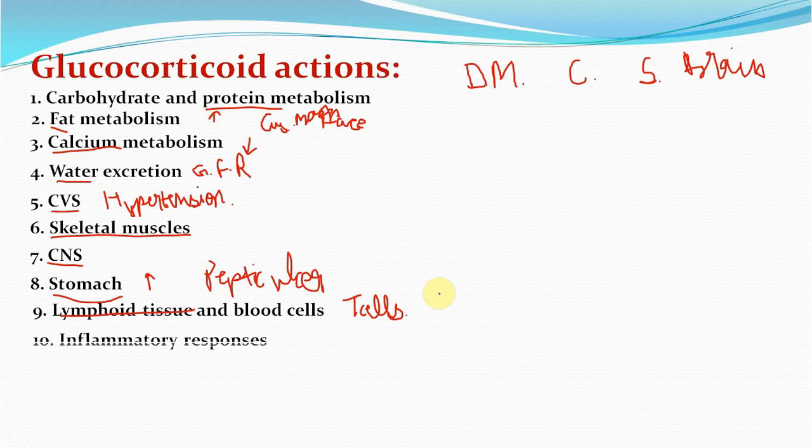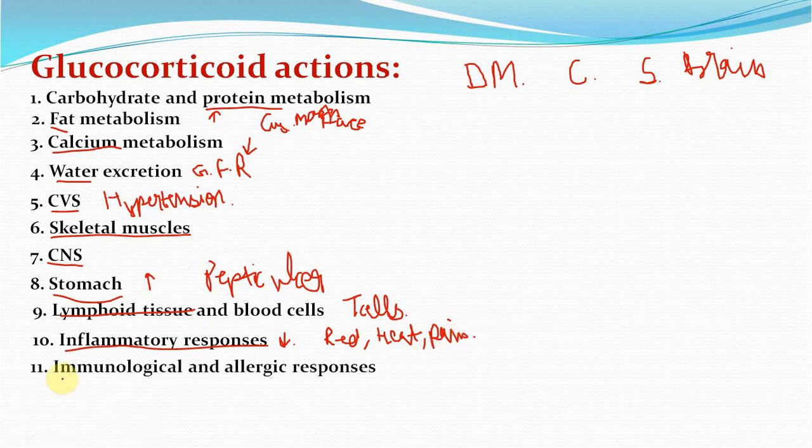Inflammatory response is suppressed by glucocorticoid. They basically suppress the cardinal signs of inflammation, that are redness, heat, swelling and pain, but they do not remove the cause of inflammation. Immunological and allergic response. Glucocorticoid impairs immunological competence. They cause greater suppression of cell-mediated immunity, which is the basis of use in autoimmune diseases and organ transplantation.